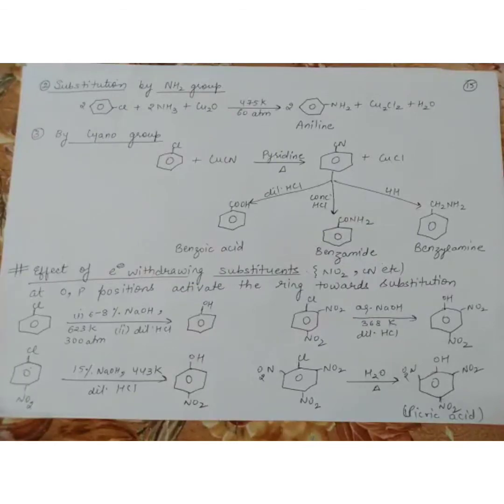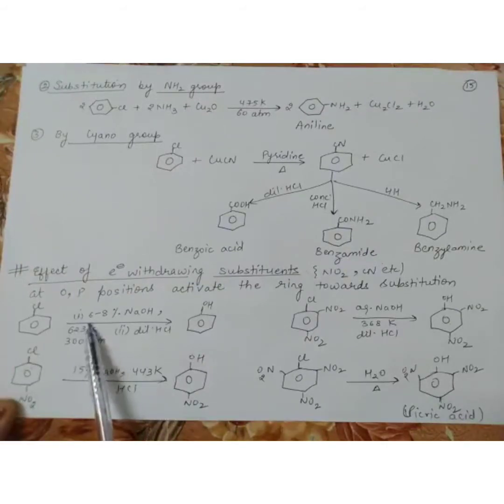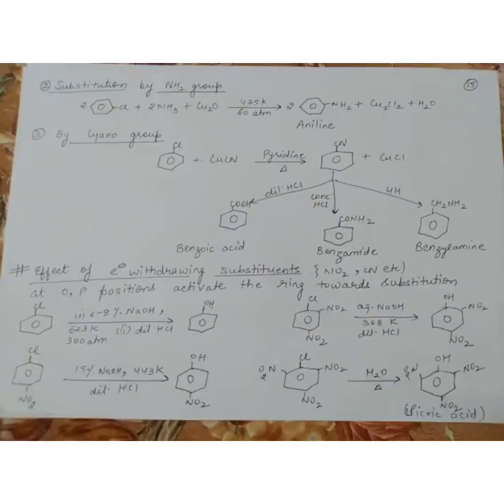Clear? So what I am doing here, now this is my chlorobenzene. Simply if I take chlorobenzene, I require 6 to 8% NaOH, 623 Kelvin temperature, 300 atmospheric pressure. Second reaction is with dilute HCl, I will get phenol. Substitution will occur, but this drastic condition is required. But now I am putting one NO2 group at the para position. This is my electron withdrawing group. So what will happen? Now see, 15% NaOH, and the temperature is 443 Kelvin. So you can see that temperature is reduced here, and your Cl is replaced by OH.